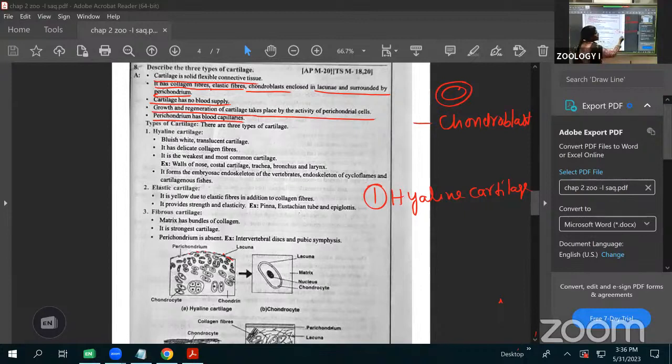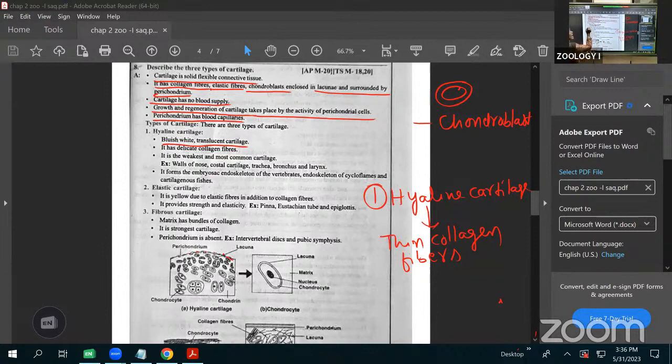Why it is the weakest cartilage: inside it only thin white collagen fibers are present. That's why it is the weakest cartilage. Hyaline cartilage is bluish white in color and translucent. See this one? Hyaline cartilage is bluish white and translucent, meaning it looks like glass.